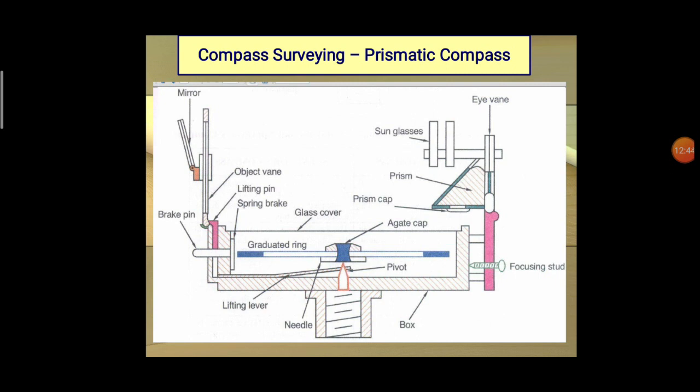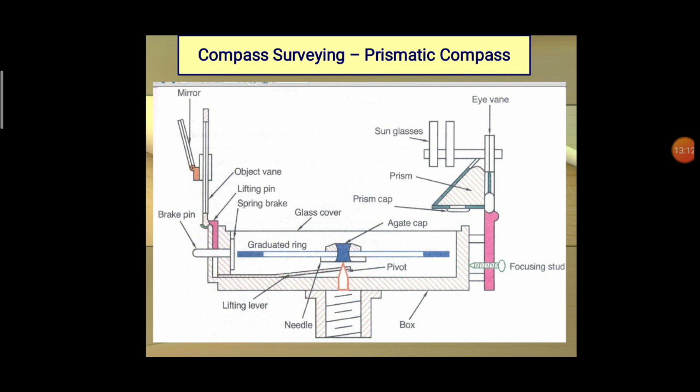From one end we have the eye vane, and at the other end the object vane. The eye vane carries a reflecting prism which can be raised or lowered as desired. Based upon the conditions, we can raise or lower the eye vane or prism.